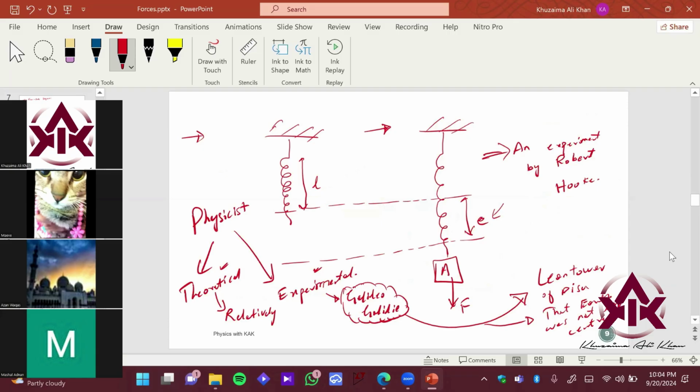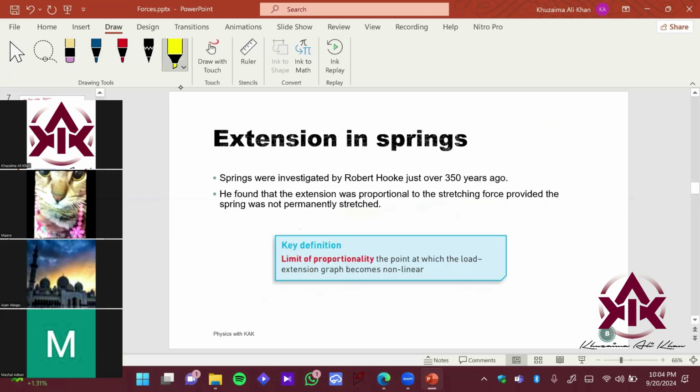So Robert Hooke was also an experimentalist. He basically did what? He changed the weights, and he observed what is the effect of changing force on extension, right? He observed the effect experimentally. What happens if we change the F on the extension, right? So he wanted to relate these two things. So what he investigated is as follows. That was done 350 years ago.